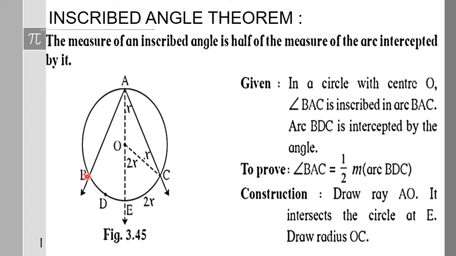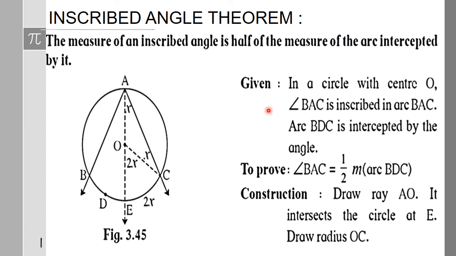By definition, the measure of this arc is the same as the measure of the corresponding central angle BOC. So angle BOC is equal to the measure of arc BDC, and angle BAC is equal to half of arc BDC. That part is covered under the statement of the inscribed angle theorem.